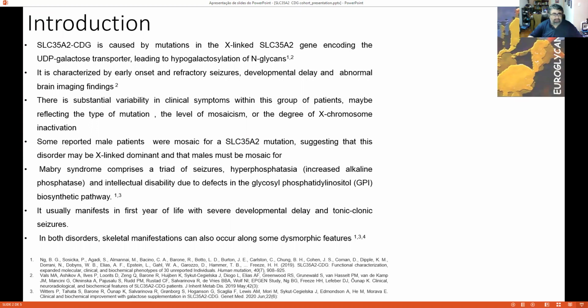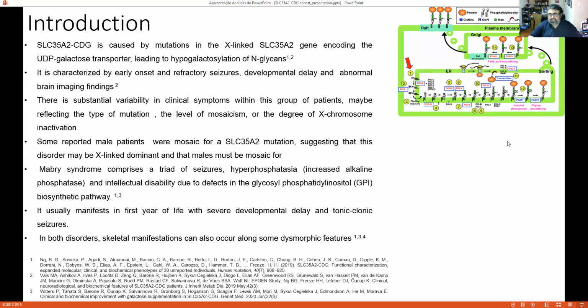Another point, Mabry syndrome comprises a triad of seizures, hyperphosphatasia, meaning increased alkaline phosphatase, and intellectual disability, due to defects in the glycosylphosphatidylinositol biosynthetic pathway. It usually manifests in the first year of life with severe developmental delay and tonic-clonic seizures in most of the patients. In both disorders, skeletal manifestations can also occur along with some dysmorphic features.